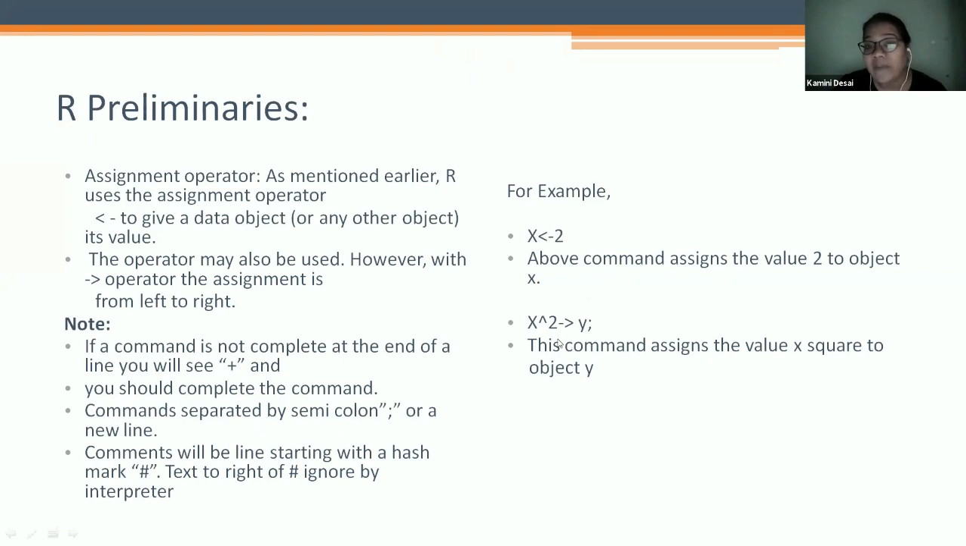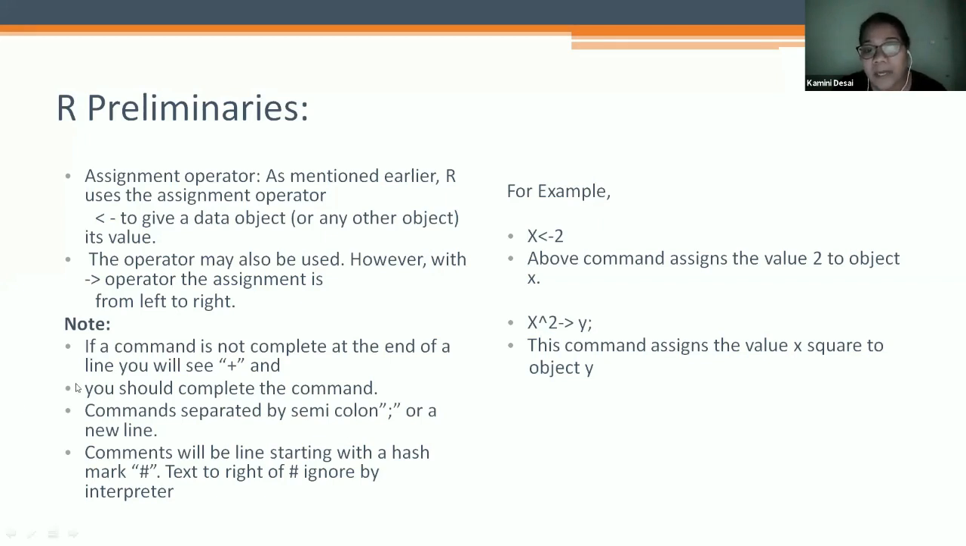If you assign this value 2 to x, the above command assigns the value 2 to object x. If I give the exactly opposite sign, x^2 -> y, this command assigns the value of x^2 to object y. If a command is not complete at the end of a line, you see the plus sign. If the command is not fully operated and you press enter, it gives the plus sign, meaning the command is not complete. You have to complete that command.